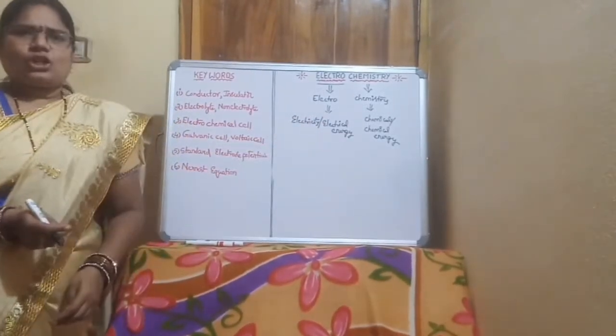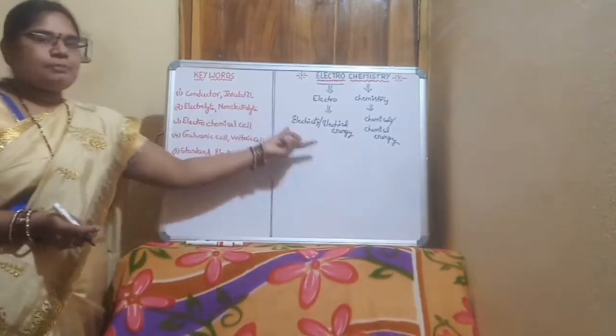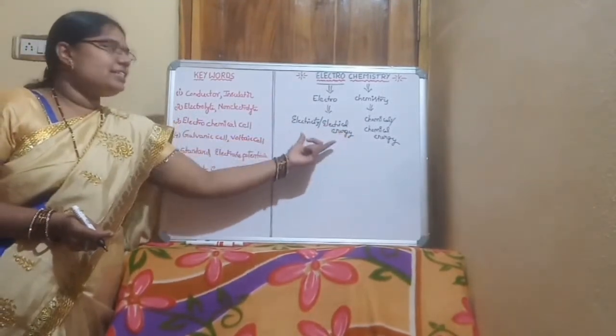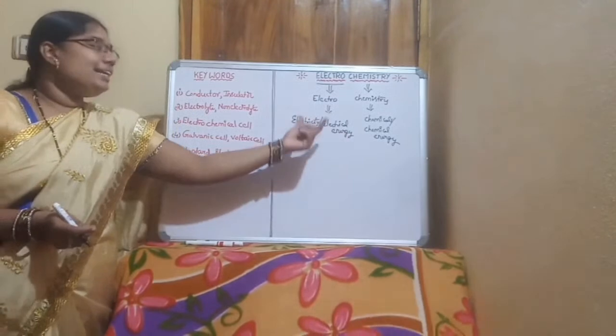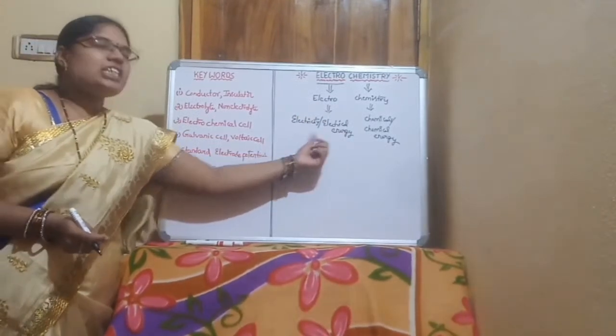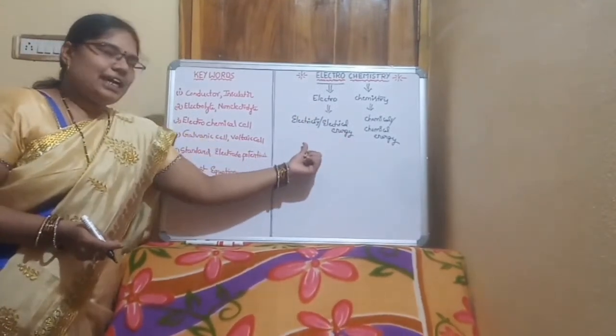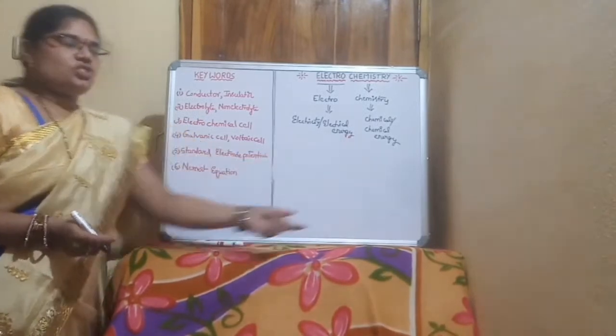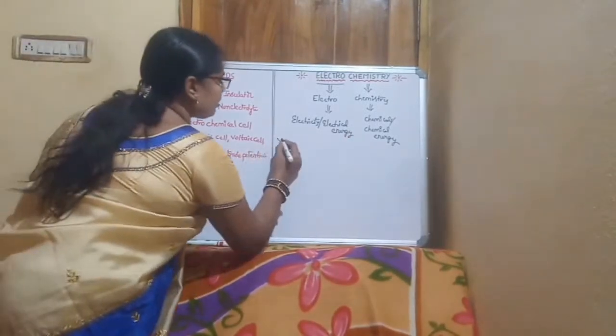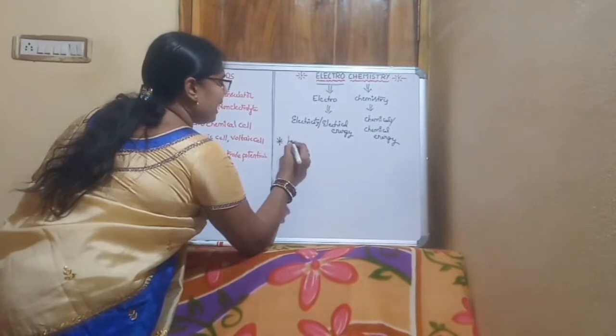So what is electrochemistry? Electrochemistry is a branch of chemistry.